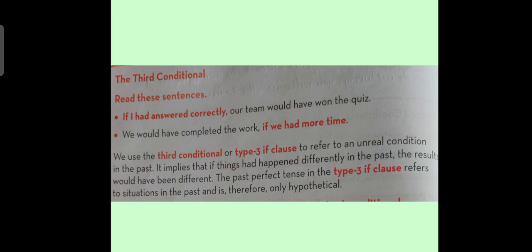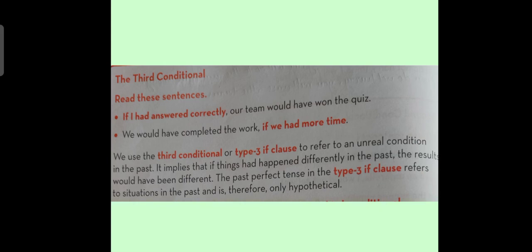It implies that if things had happened differently in the past, the result would have been different. As I have explained, type 3 conditions tell us about the past: if things had happened in a different way, the result would also have been different.